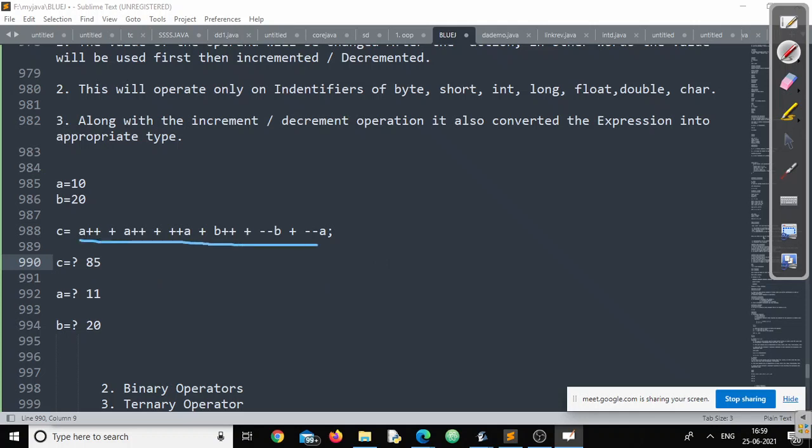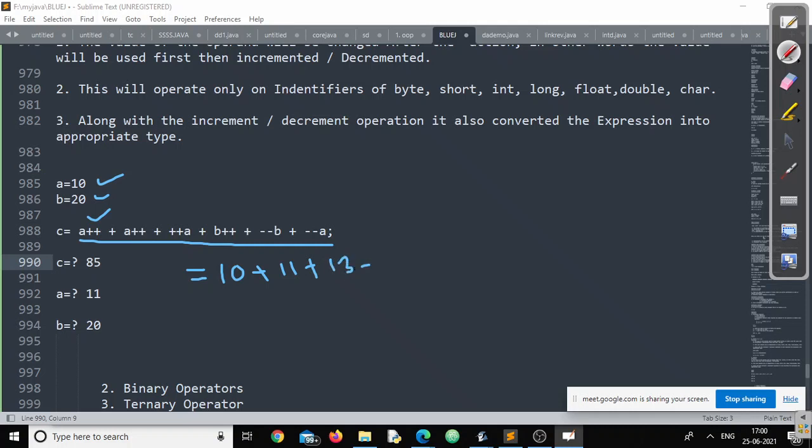Okay, tell me how to calculate. I want to calculate this, starting with A equal to 10, B equal to 20. Now tell me what I should write in place of this A plus plus. Sir, 10. Okay, next, in place of A plus plus. Sir, 11. Great. Next, in place of plus plus A. Sir, 13.